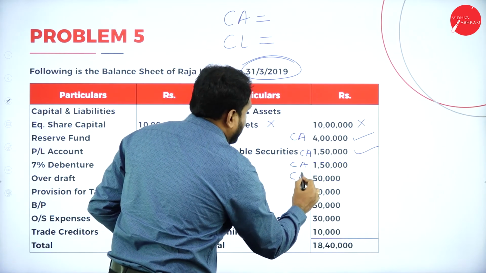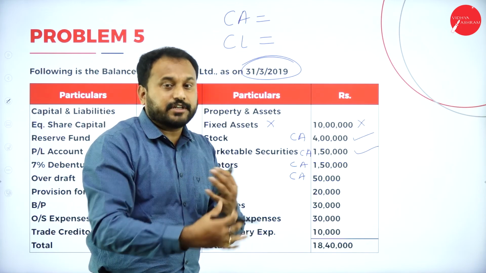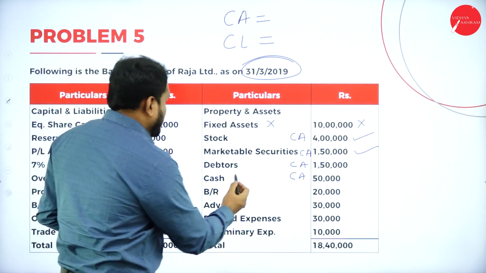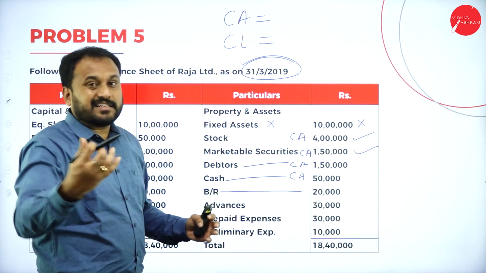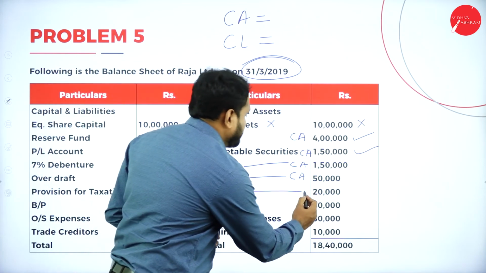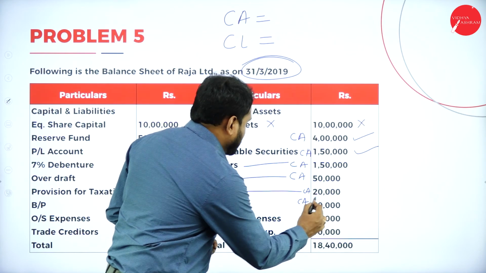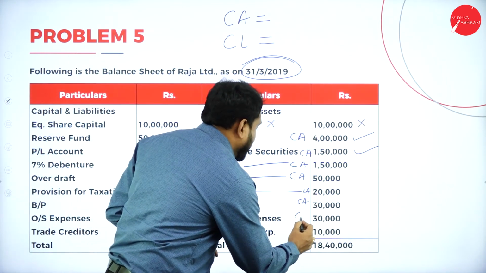Again cash, very easily you will see what is a current asset, what can be converted to cash. All these things are converted to cash very fast. Now here debtors is there, then cash is there, then we have bills receivable, again current assets. Now advances, current assets. Then prepaid expenses, you have already gone with it, current assets.